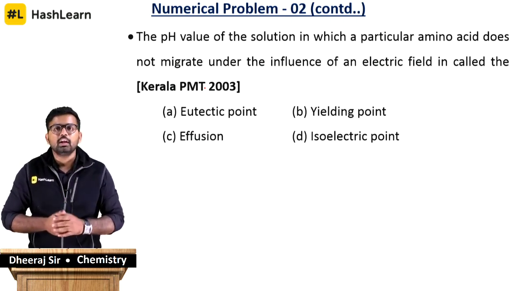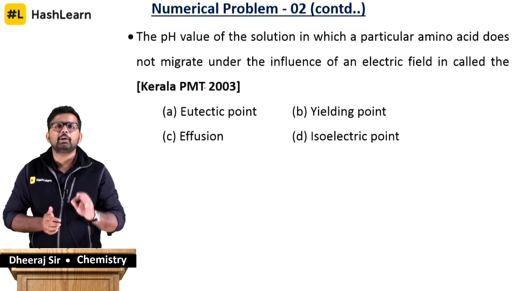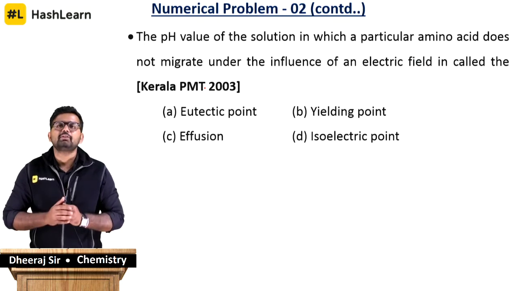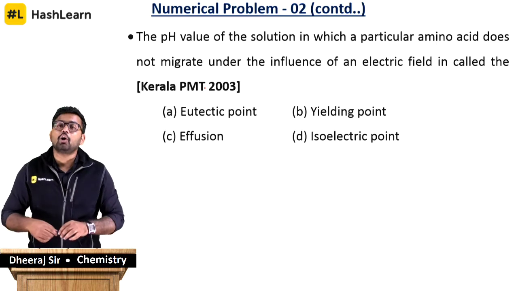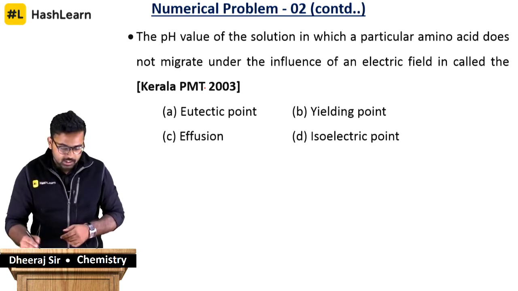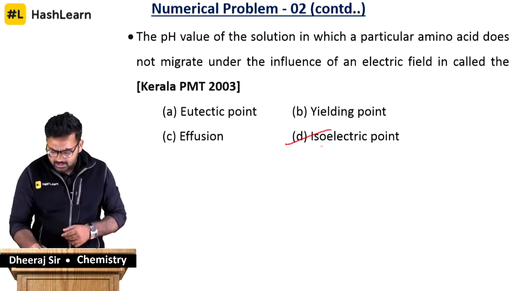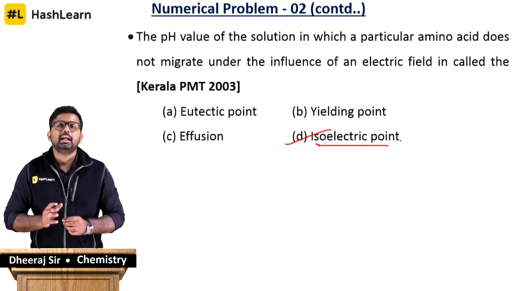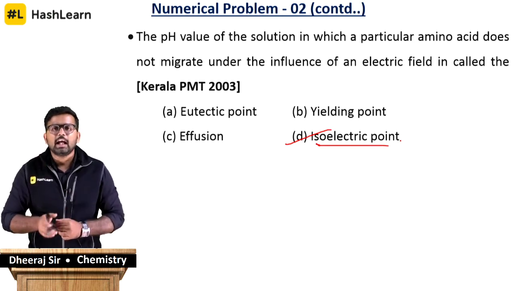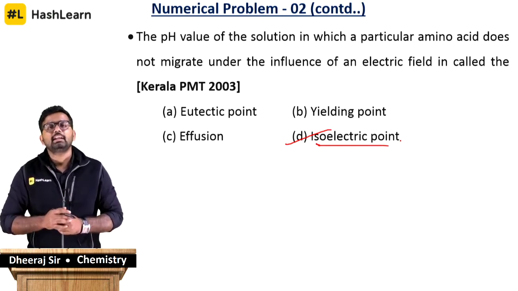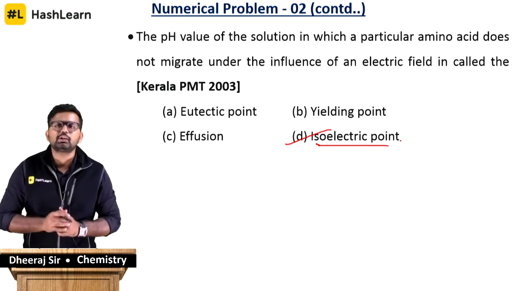Since it is a solution, I can acidify it or make it basic. At a particular pH, the amino acid will not have a charge. If it doesn't have charge, it is not going to migrate. What is this pH called, where the amino acid has no charge? That pH is called the isoelectric point. Pretty straightforward, you have to remember this. The pH at which the amino acid does not migrate either to the anode or to the cathode is called the isoelectric point. All amino acids will have their own isoelectric point.